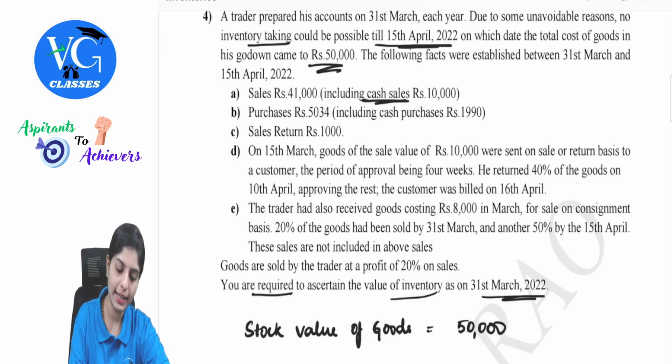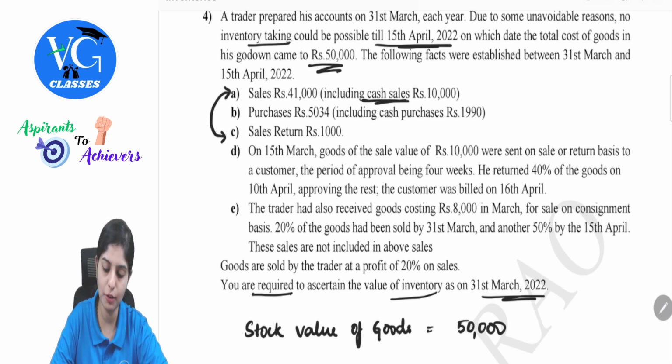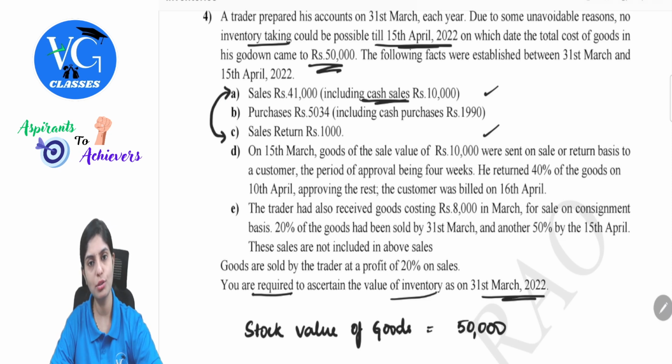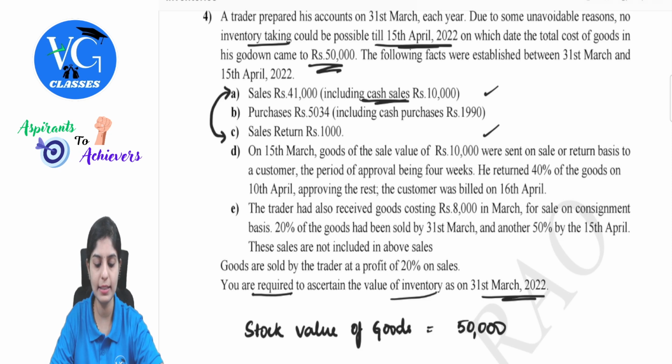Now, connecting to this, there is also sales return. Don't you think we can net off and show this? Yes. So be careful about such pointers. You can also show it separately. Since we were able to ascertain it easily, I am just showing this as a net off value. So sales was 41,000. There is a return of 1,000 on it.